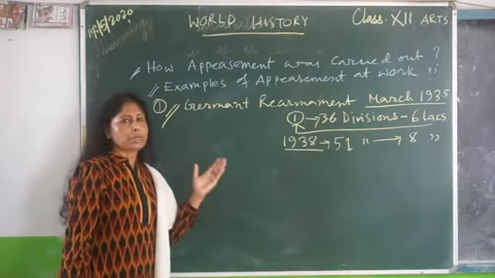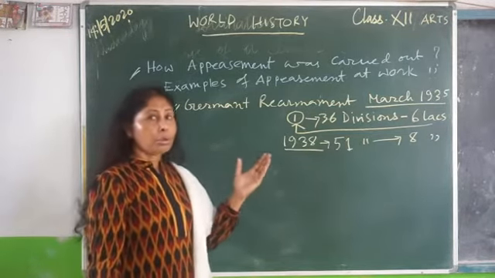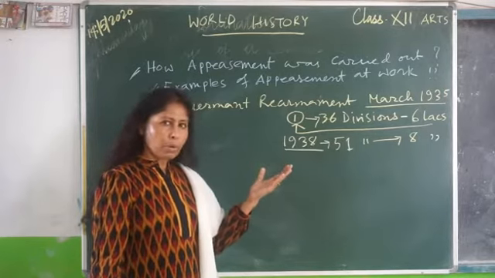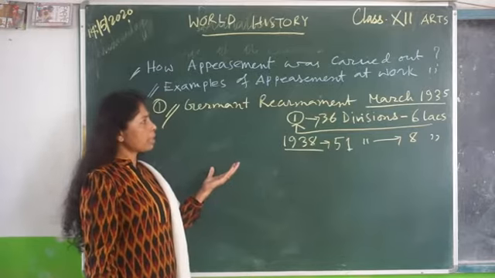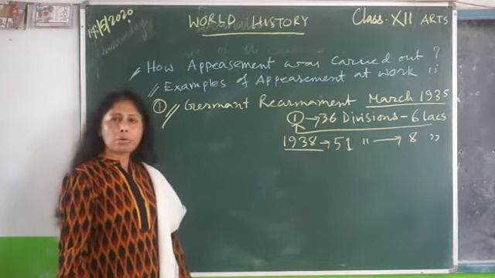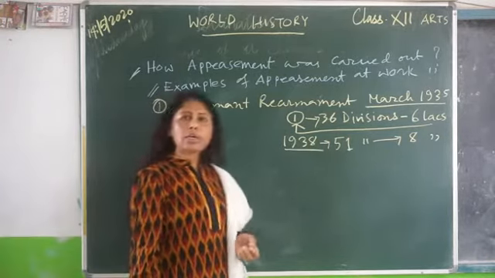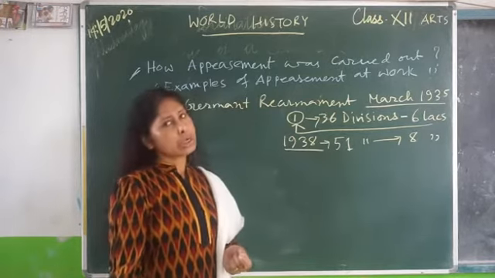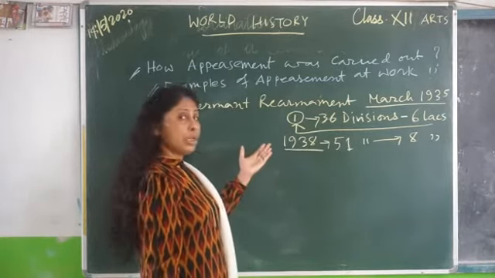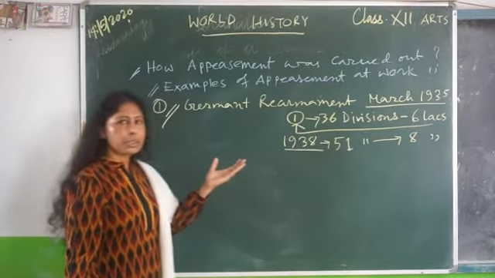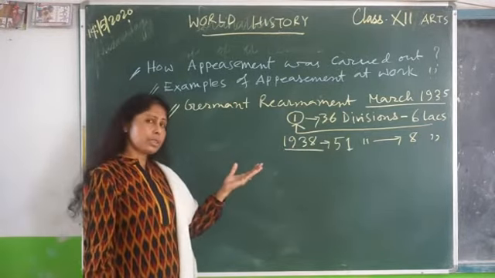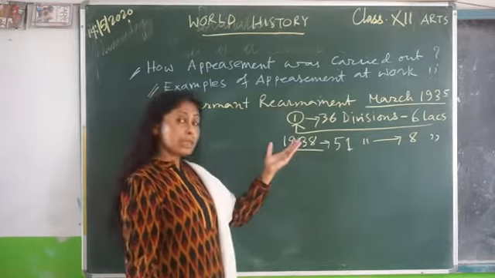No action was taken. Britain and France, the leaders of the nations, took no action against Germany when Hitler announced in March 1935 the reintroduction of conscription. He told his generals that Germany would build up the army to 36 divisions, that is 6 lakh.